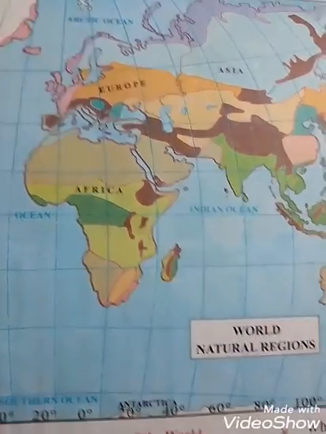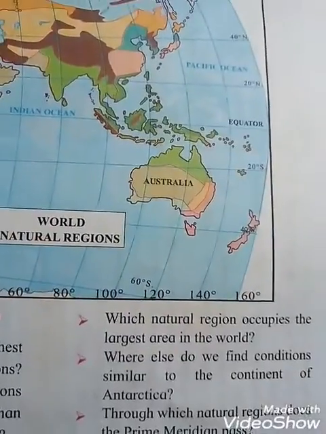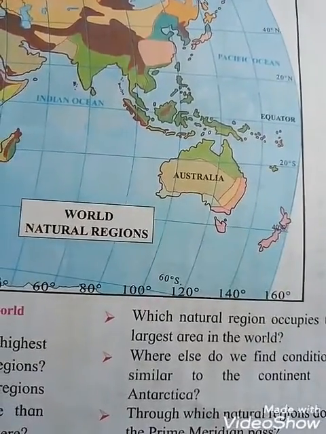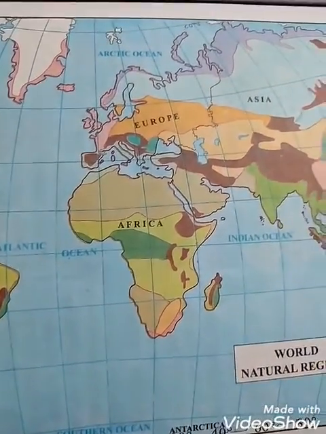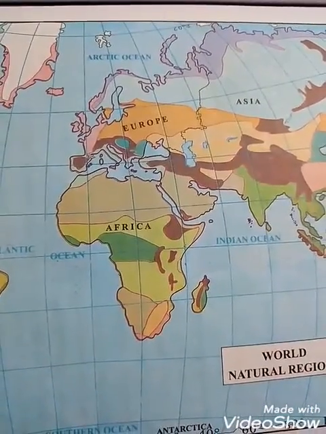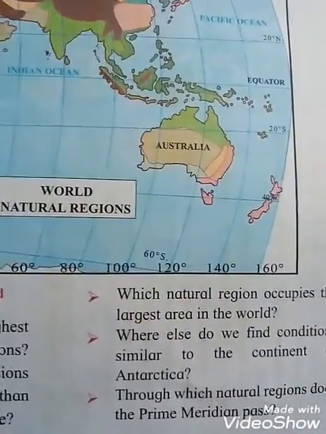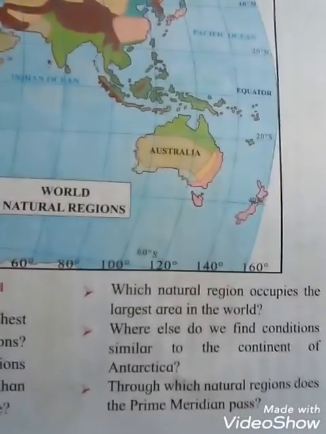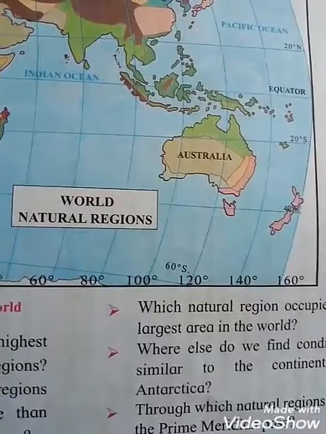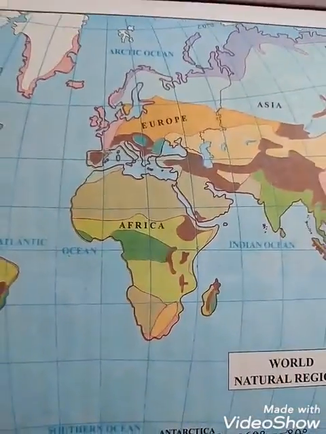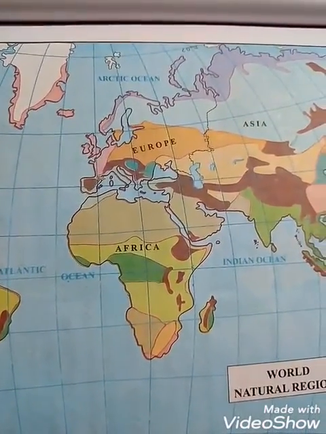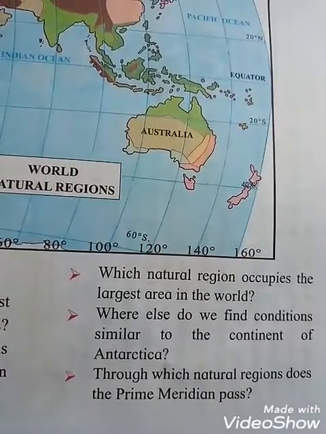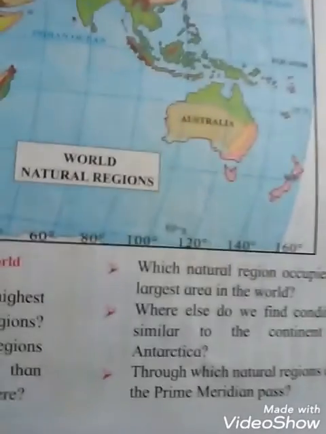Now the next one: which natural region occupies the largest area in the world, students? We can say the taiga region. Next, where else do we find conditions similar to the continent of Antarctica? Conditions similar to the continent of Antarctica are also found in the Arctic region. And the last one: through which natural regions does the prime meridian pass?